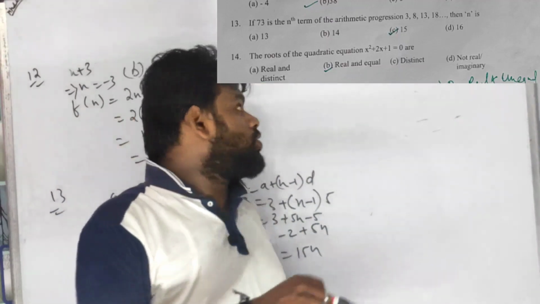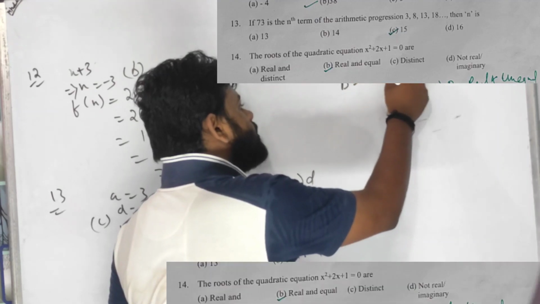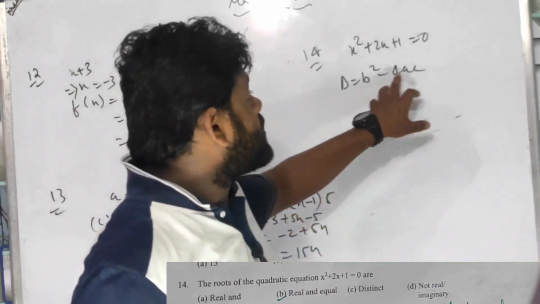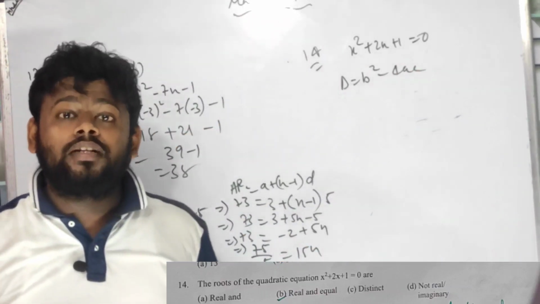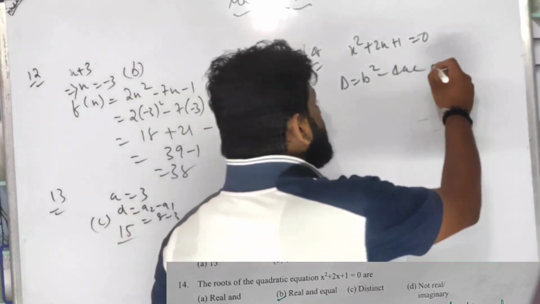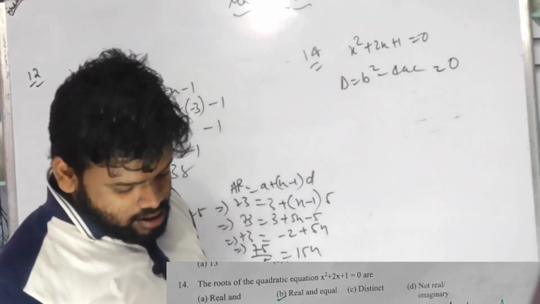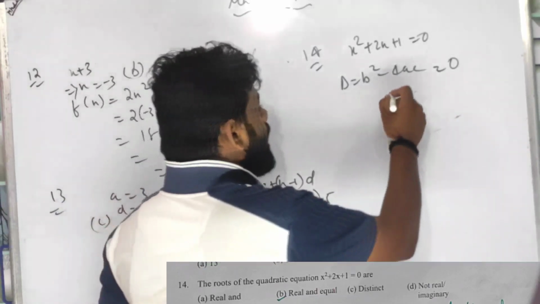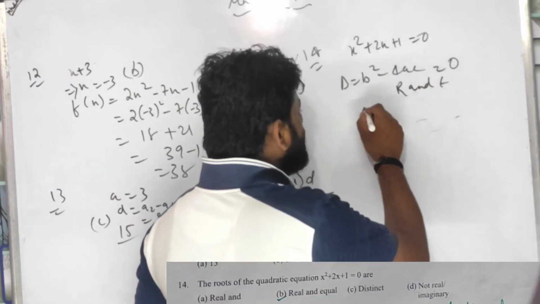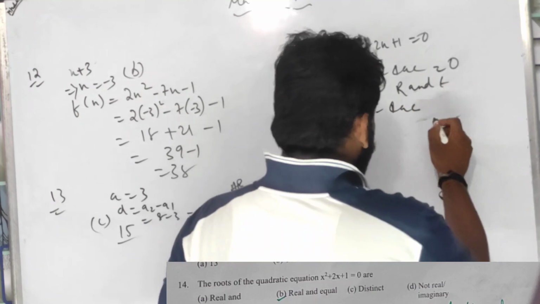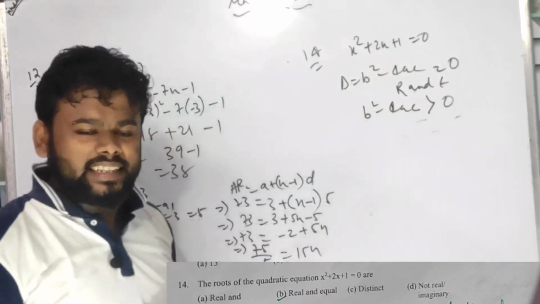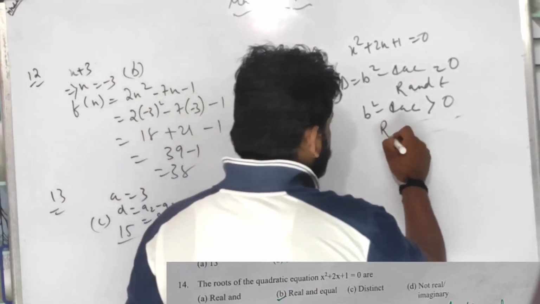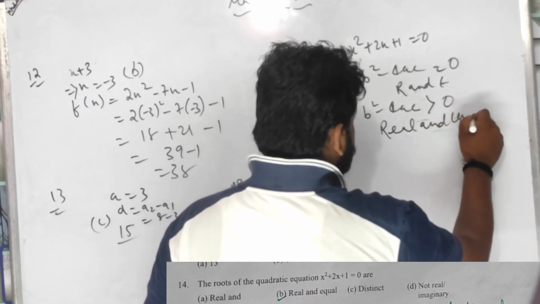Discriminant का formula क्या होता है बच्चों? D equals b square minus 4ac. If b square minus 4ac equals 0, then they are real and equal. R and E, I'm writing the short form, children. If b square minus 4ac is greater than 0, then it becomes real and unequal. ऐसा प्रॉब्लम आएगा बच्चों.